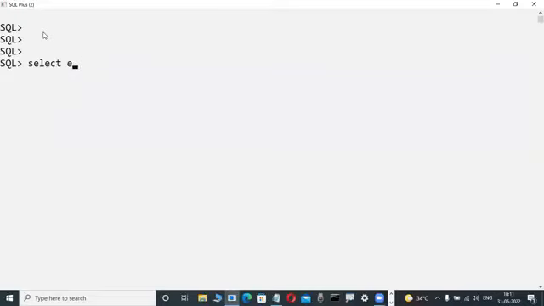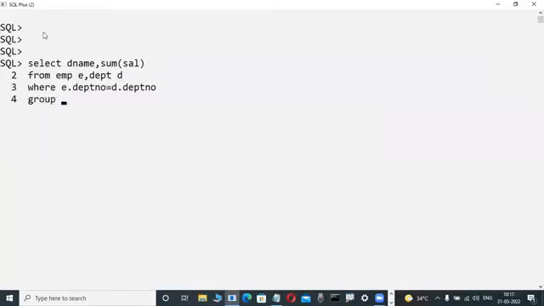Observe here, check it out. Something I am writing, one of the stages you are familiar with. These types of big queries you will be writing in the future. Suppose I am writing like this.